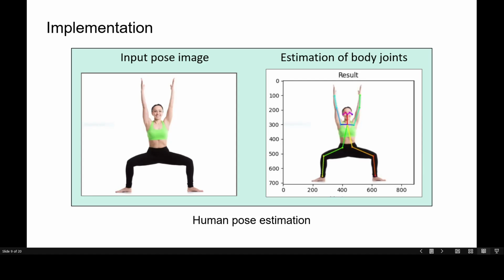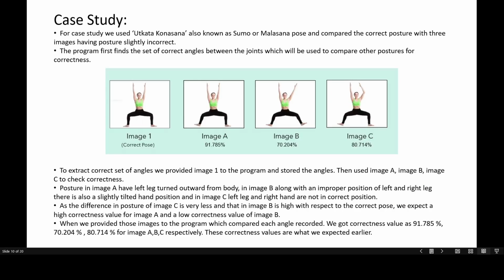This is the implementation. We have given our data set the body and it successfully detected the key joints. This is the case study of a specific pose that has been run through our program. This pose is called Utkata Konasana, which is also known as Sumo Asana or Malasana pose.